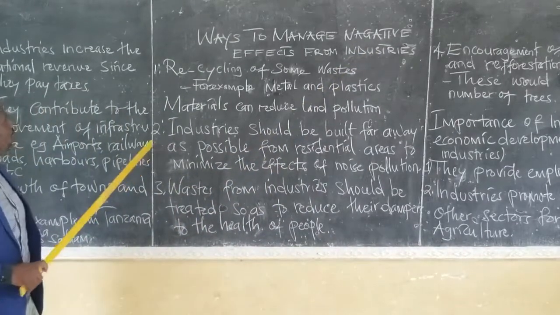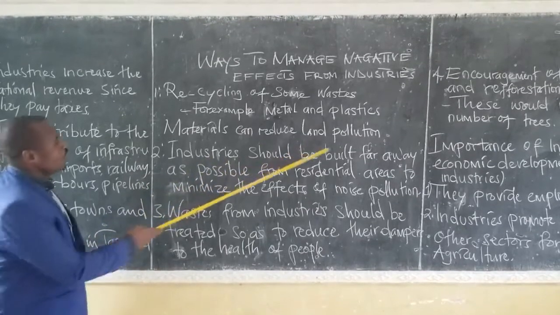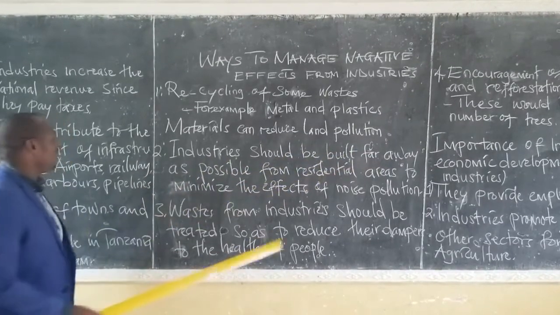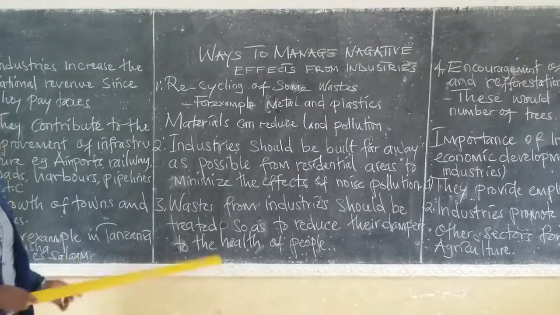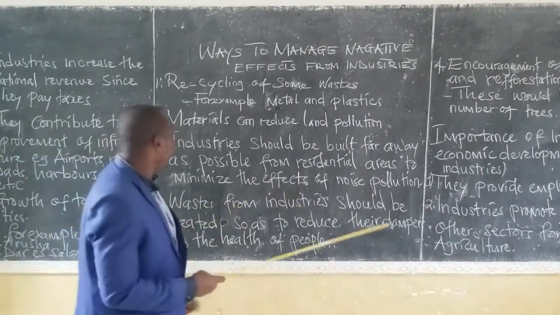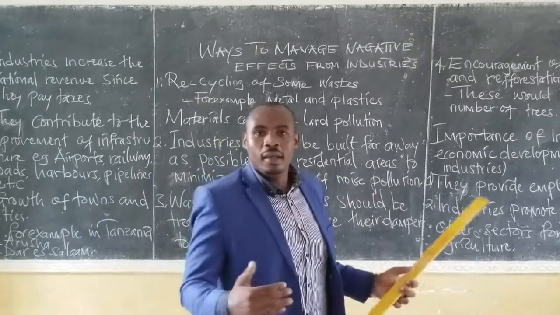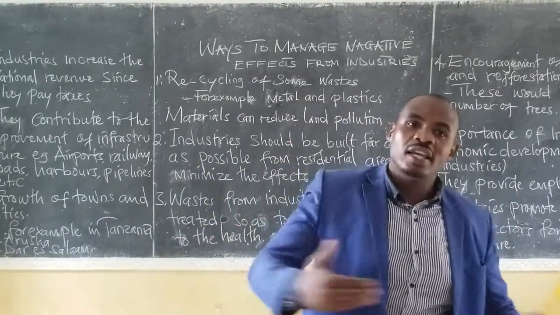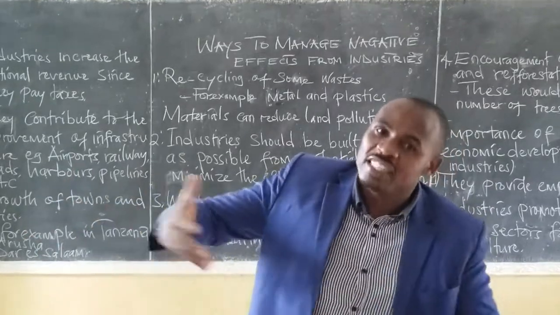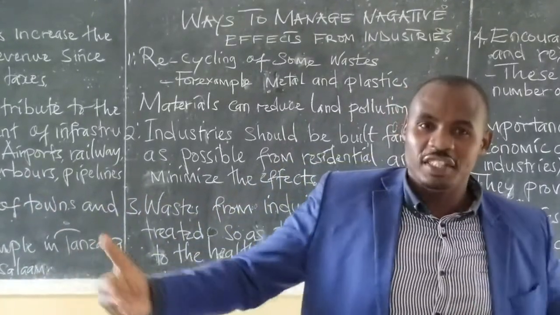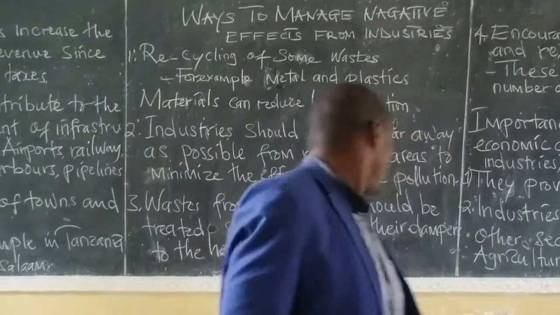Two, industries should be built as far away as possible from the residential areas to minimize the effects of noise pollution on the people.